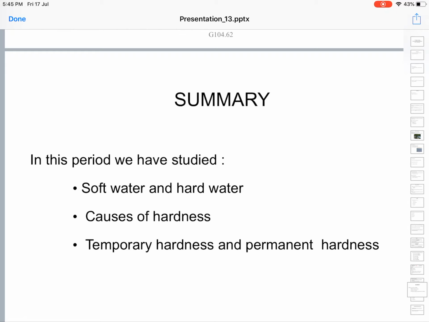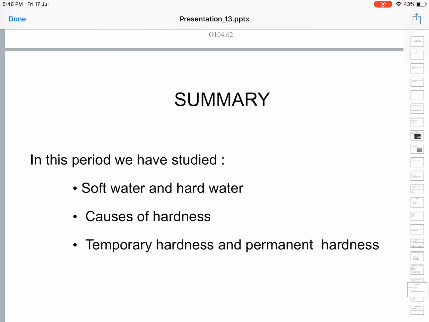Whereas when the soap reacts with hard water, the calcium and magnesium ions present in the hard water will form calcium stearate and magnesium stearate. Whereas sodium stearate is soluble in water, these calcium stearate and magnesium stearate are insoluble in water, and they come out of the water in the form of precipitates.